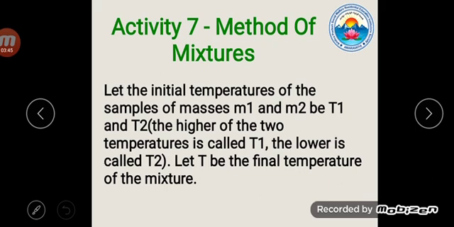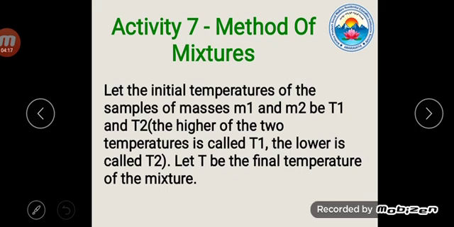M1 and M2 are the masses of the 2 beakers and T1, T2 are the temperatures. T1 is the higher temperature and T2 is the lower temperature. Now in the first beaker the water mass is M1, and in the second beaker the water mass is M2.